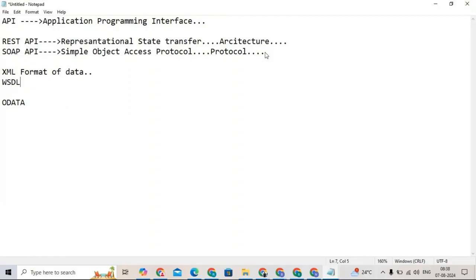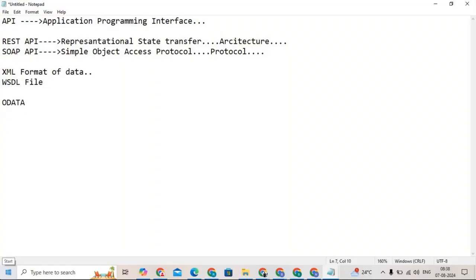Whenever you are dealing with SOAP APIs, SOAP will support the XML format of data and WSDL files.